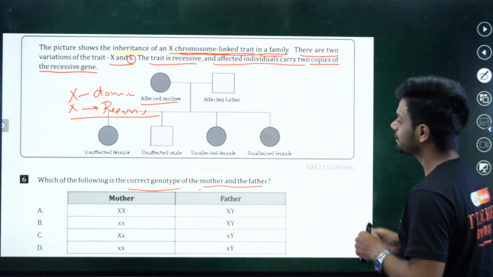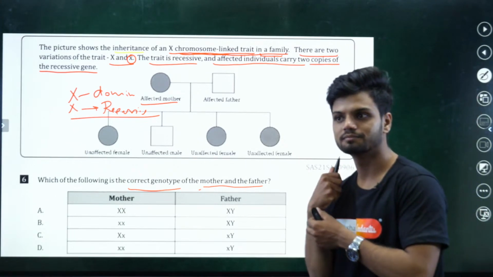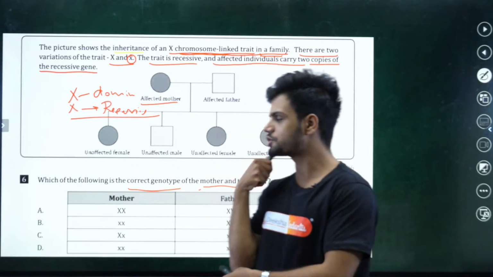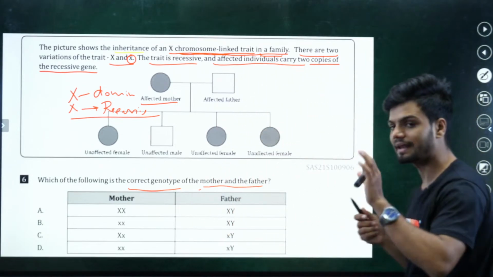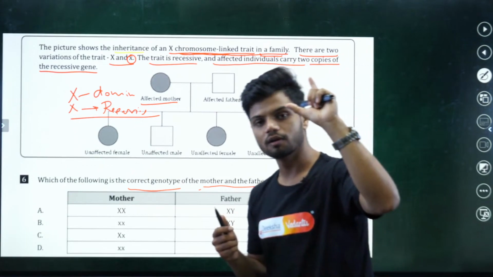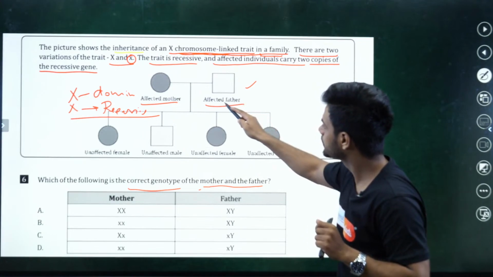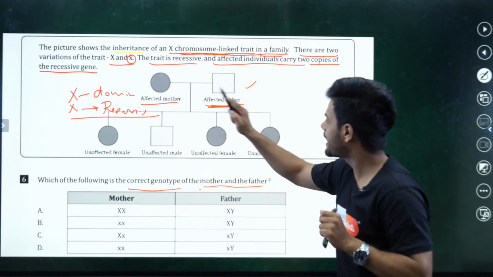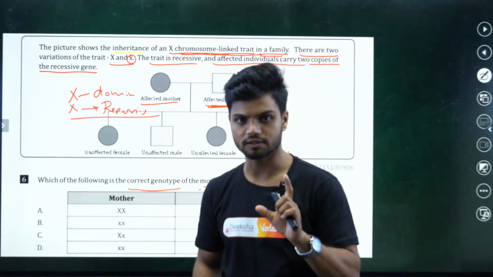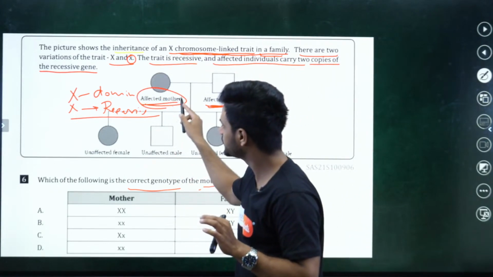Okay. Now tell me first, what will be the genotype of mother and father? Good question. You'll be like, yes sir, how will I solve this question? Now simple, by elimination method. We know father is affected here. We also know mother is also affected here.